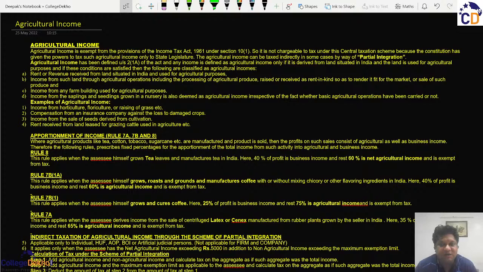And that basis of charge has been specified under the first four heads, and that is why income from other sources is known as the residual head, which does not specify what nature of income will be taxed in this head, but instead all other incomes which are neither covered under any of the four heads earlier but still are taxable will be covered under this residual head, income from other sources.